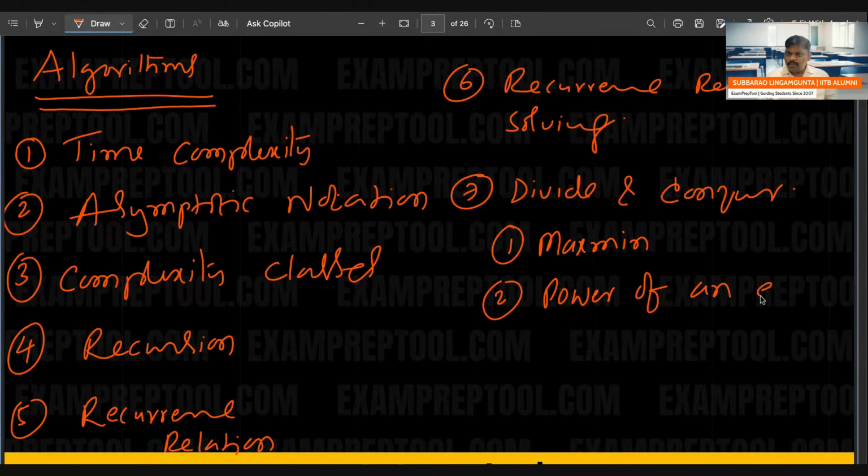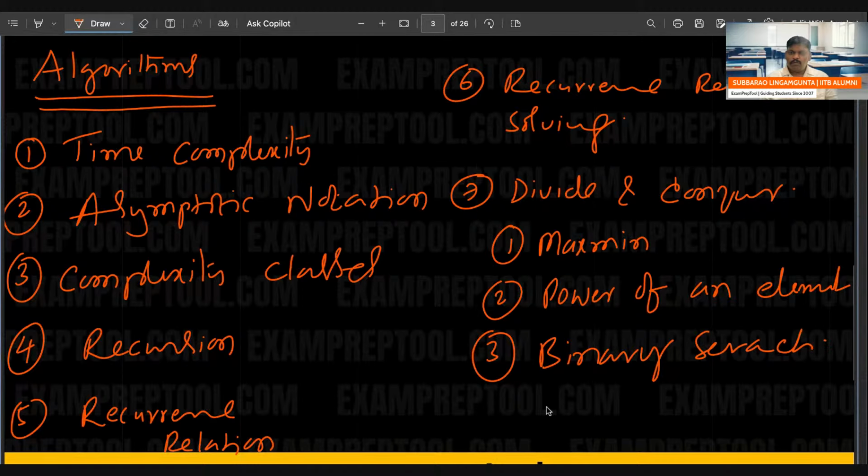Third one is binary search. Fourth one, after max min and power of an element, is binary search.